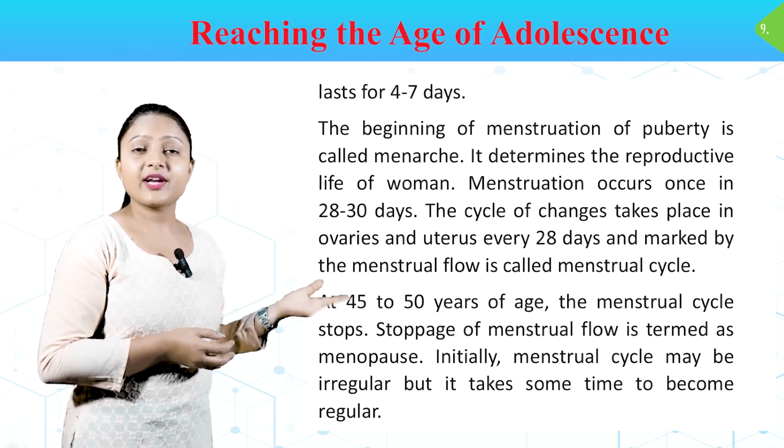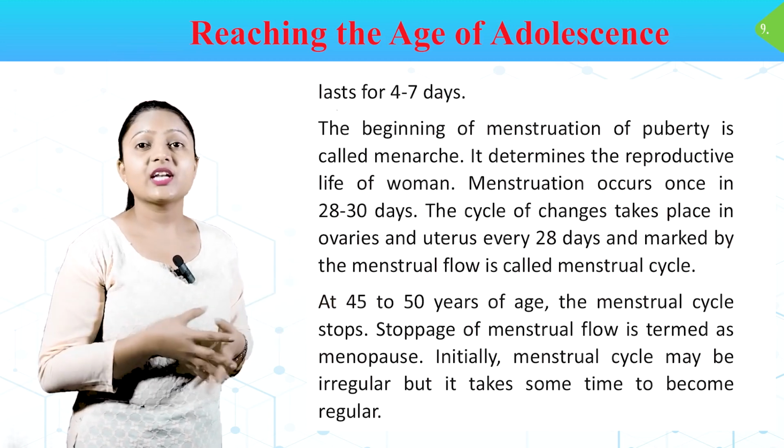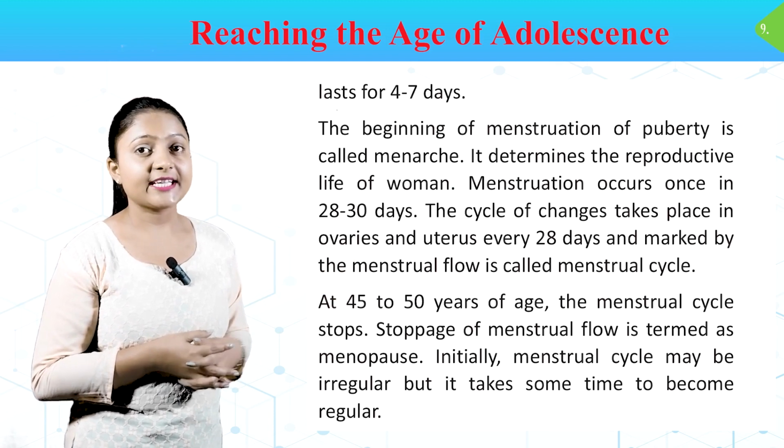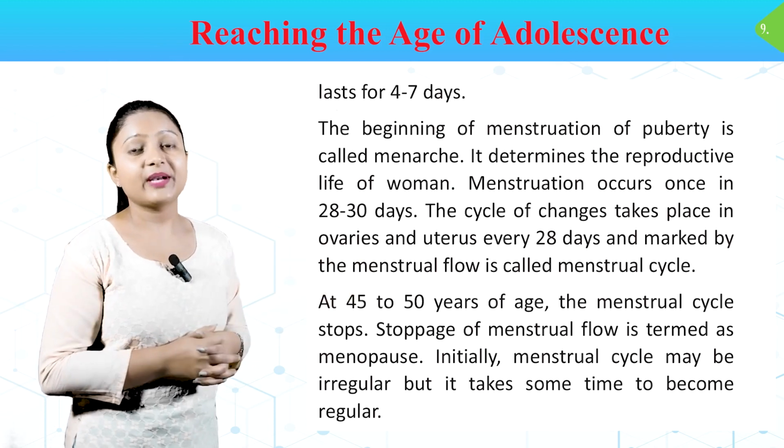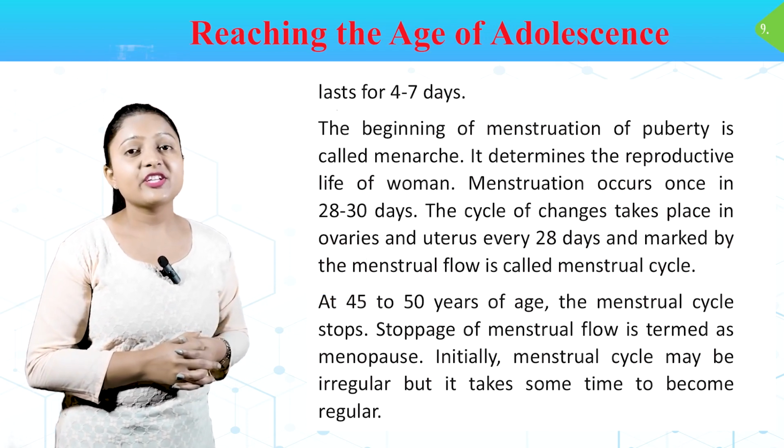The beginning of menstruation at puberty is called menarche. It determines the reproductive life of women. Menstruation occurs once in 28 to 30 days. The cycle of changes that takes place in the ovaries and uterus every 28 days and is marked by the menstrual flow is called the menstrual cycle.